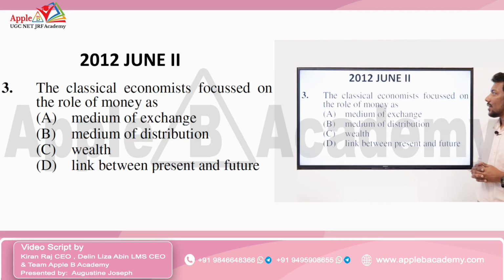The first question was asked in the year 2012 June paper 2. The classical economist focused on the role of money as a medium of exchange, medium of distribution, wealth, and finally link between present and future. So the question asks about the role of money according to classical economist.